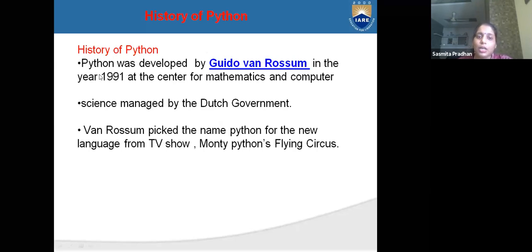History of Python. Python was developed by Guido van Rossum in 1991 at the Center of Mathematics and Computer Science, managed by the Dutch government. Van Rossum picked the name Python for the new language from the TV show Monty Python's Flying Circus.